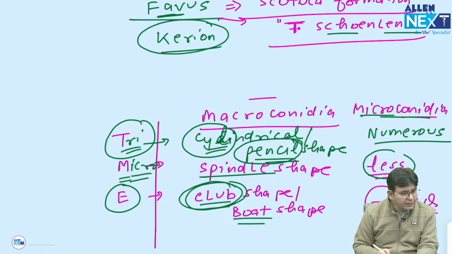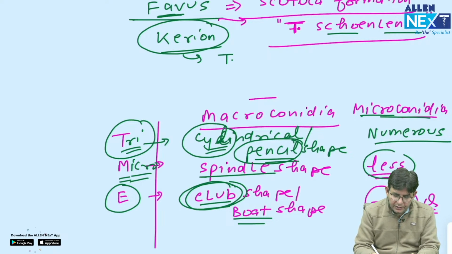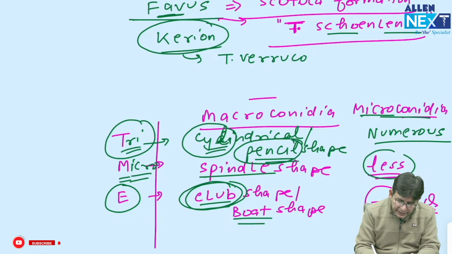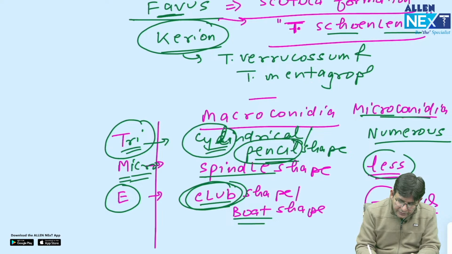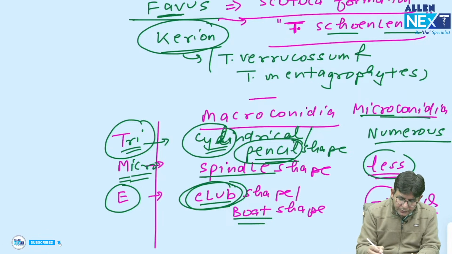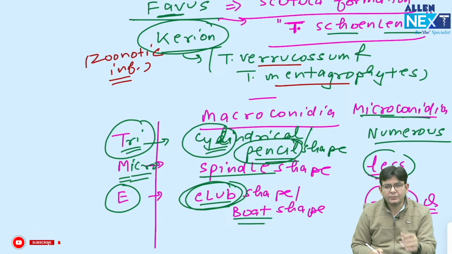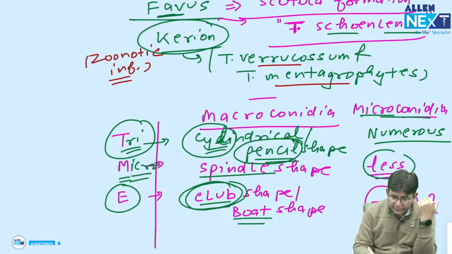And what about the kerion? The kerion is caused by Trichophyton verrucosum and by Trichophyton mentagrophytes. And this you already know, it was a previous question, it is a zoonotic infection, caused by verrucosum and mentagrophytes.